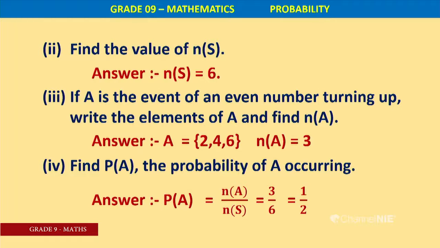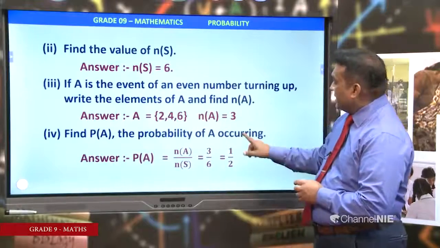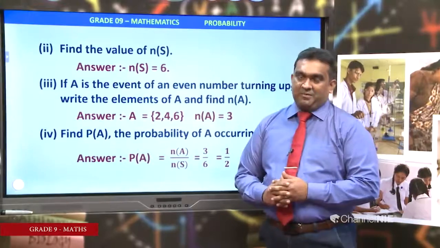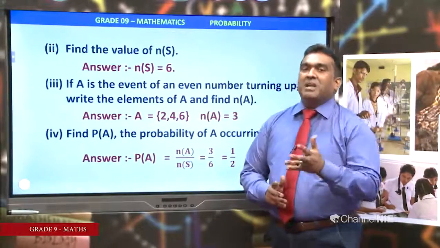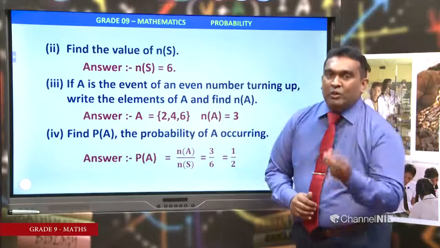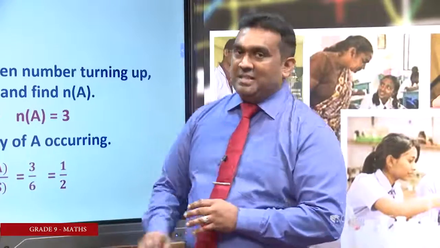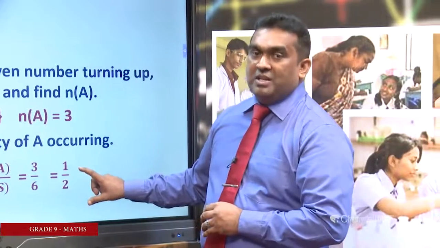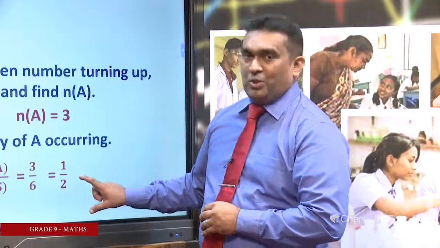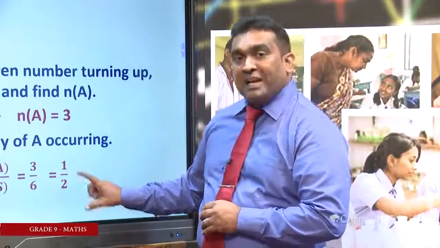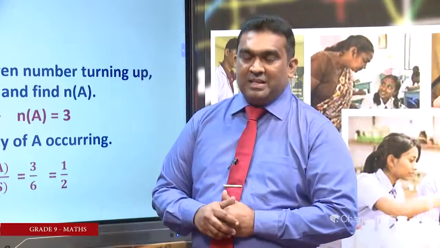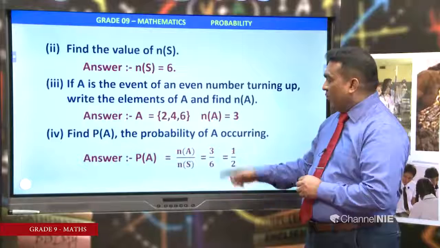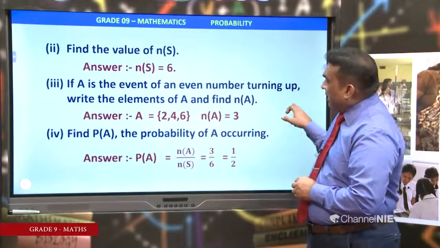Now you can simplify 3 over 6 as half using the knowledge of equivalent fractions. Using the same number, you can divide both numerator and denominator. This is called the simplest form of a fraction. This is an application of equivalent fractions.